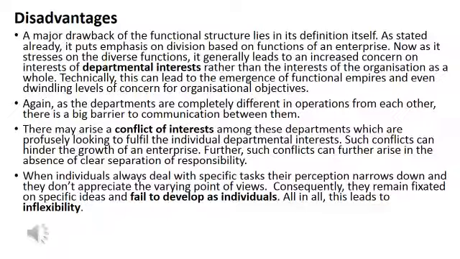Number two, because departments are completely different in operations, there is a big barrier of communication between them. They are not able to communicate properly because they are different in their operations. They don't have a link with each other. Then maybe there is a conflict of interest among these departments, which are working in one organization but may have their individual departmental interests. So because of that, there may be conflict of interest in the departments.